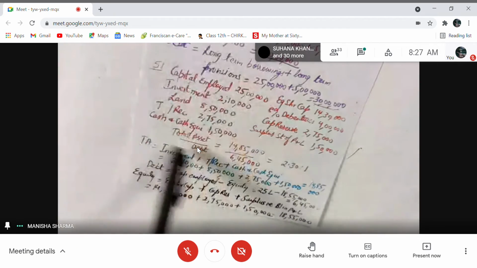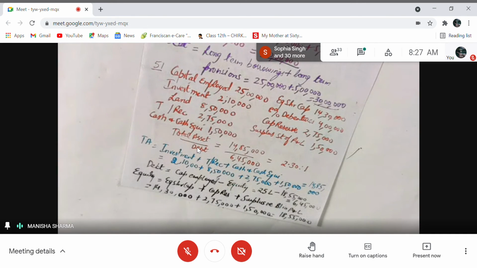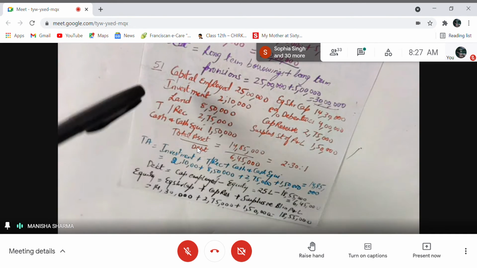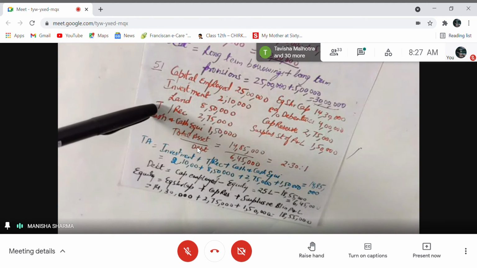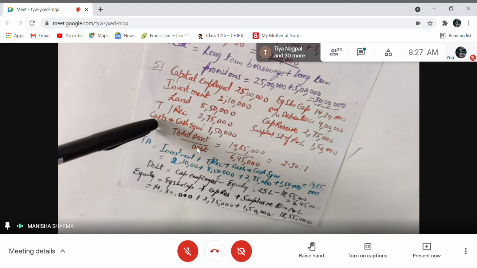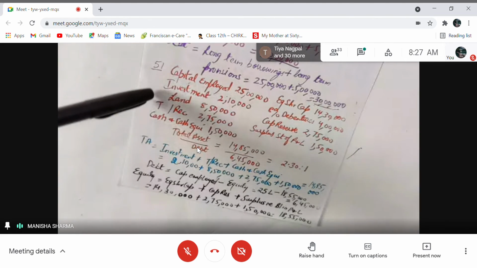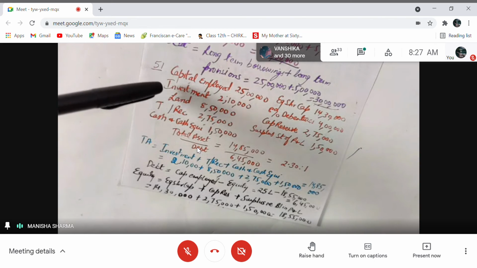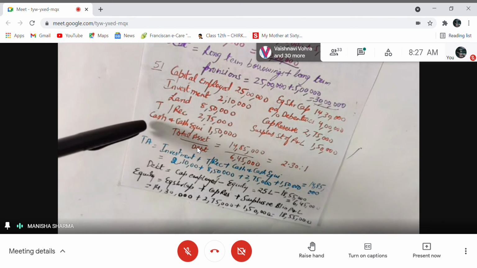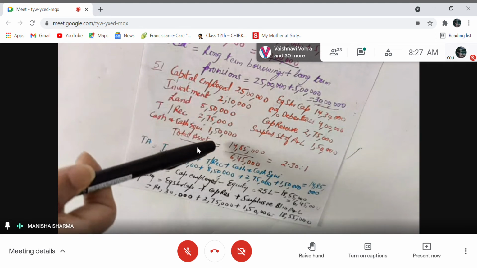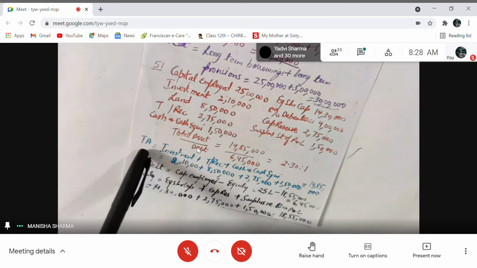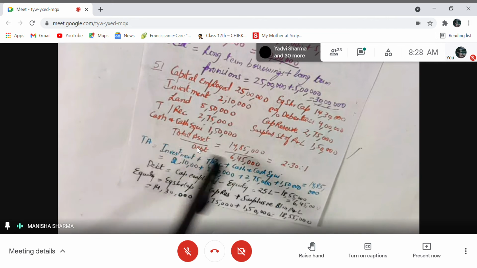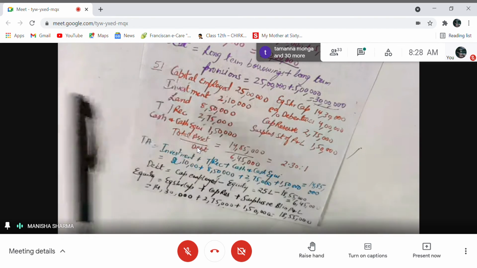If you see, the list of assets is given in the question, right? So how will I find total assets? Investment is part of non-current assets. Land is part of non-current assets. Trade receivables and cash equivalents are part of current assets. If I add all these four items, investment plus land plus trade receivables plus cash and cash equivalents, the total is coming out to be 14 lakh 85,000. So total assets are 14 lakh 85,000. Again, all assets are given.